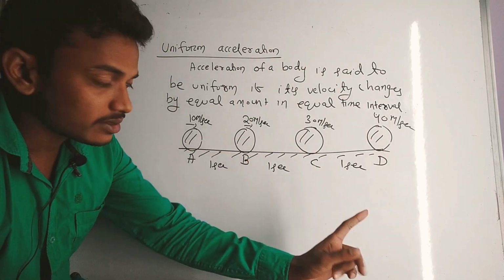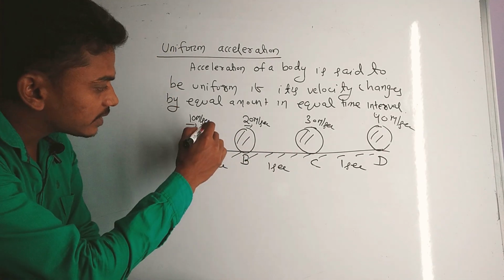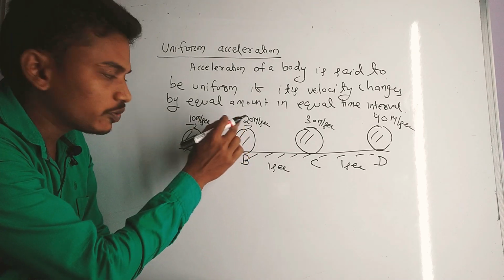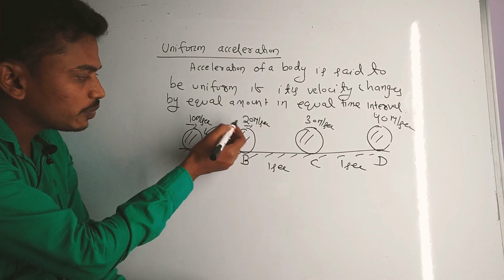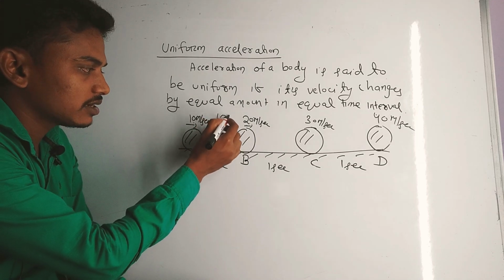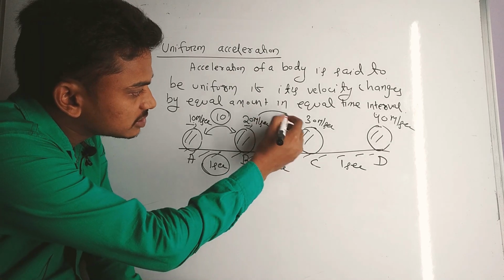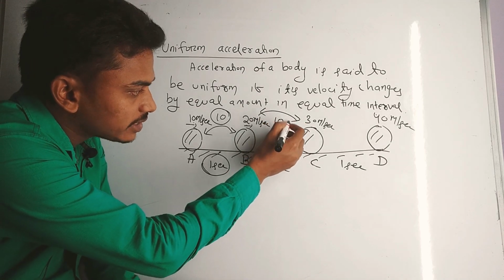You see here that the speed increases from 10 to 20. So the change in speed is 20 minus 10, that is 10, in 1 second. So here the change in speed is also 10.